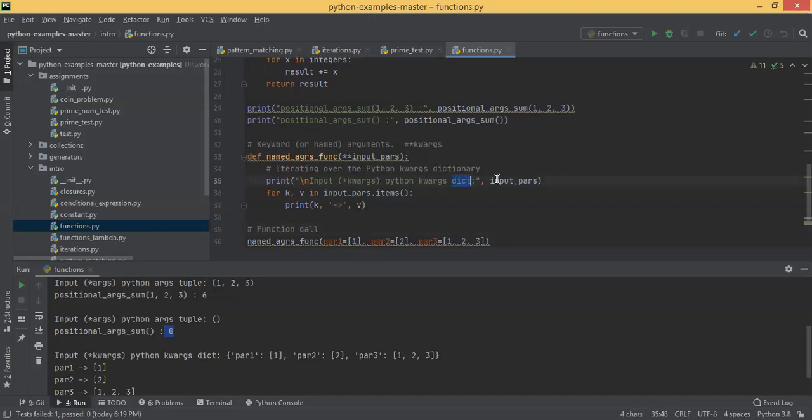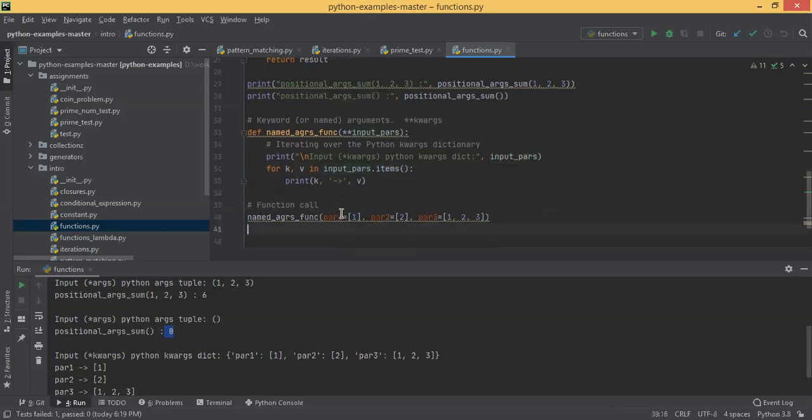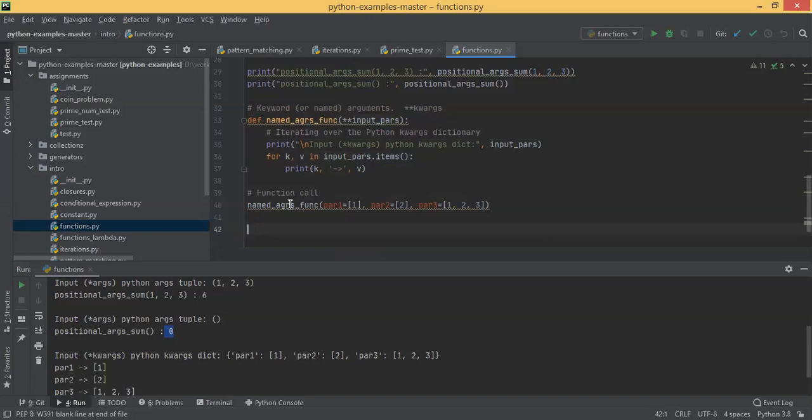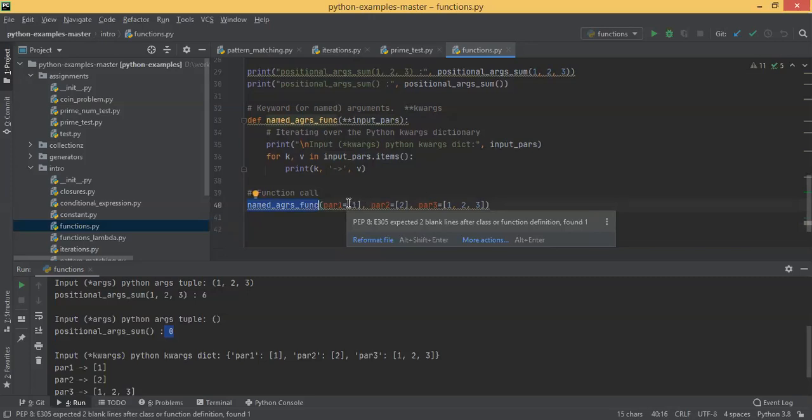Okay, dict, and it's printing that first, and then it's iterating for k comma v in input params dot items. Okay, to extract the items, you have to call dot items. The dictionary has a function called items, which will give you all these key value pairs. Then you're just printing k arrow operator v. Okay, so in line number 48 you call this function, you passed parameter 1 equal to a list of 1, parameter 2 equal to list of 2, parameter 3 equal to list of 3, 1 2 3.